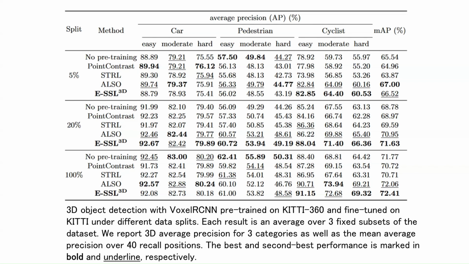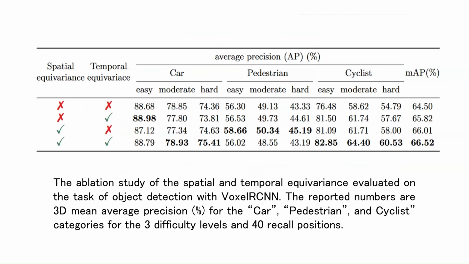We observe the best or second best performance in general and specifically outperform PointContrast and STRL and perform on par with ALSO. We conduct an ablation study on the spatial and temporal equivariance constraints and evaluate on the task of training Voxel R-CNN on 5% of the KITTI data. We report the 3D mean average precision for all three object categories with 40 recall positions. This study shows that enforcing both spatial and temporal equivariance constraints performs the best overall, and both equivariance constraints contribute.